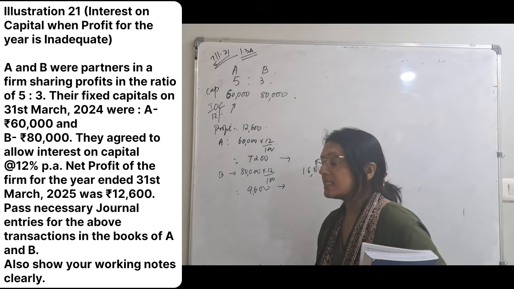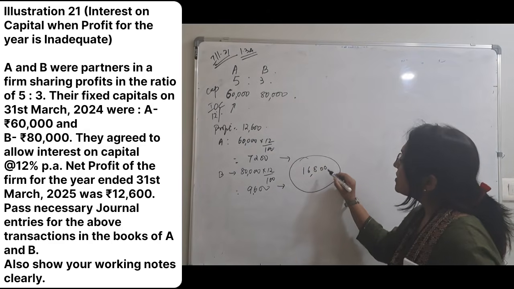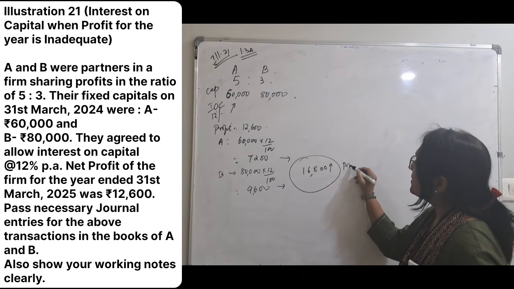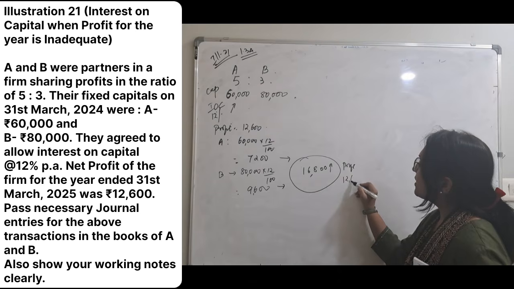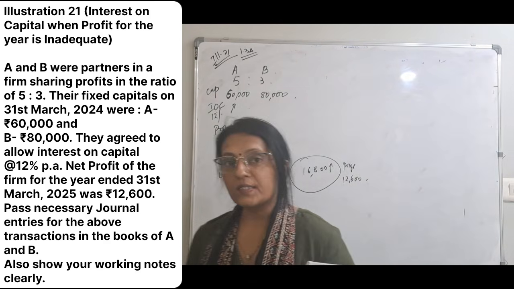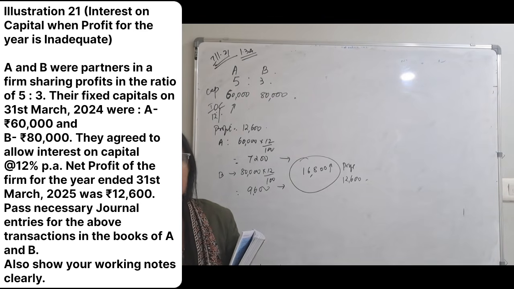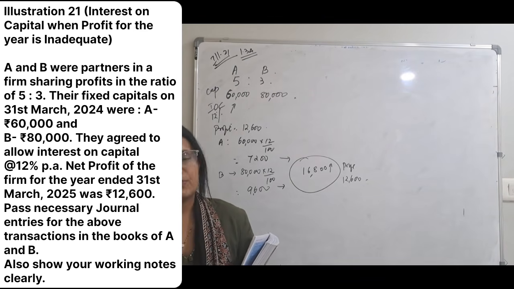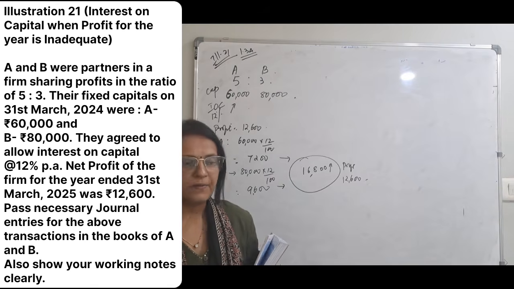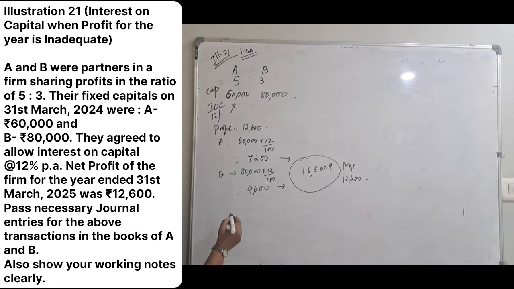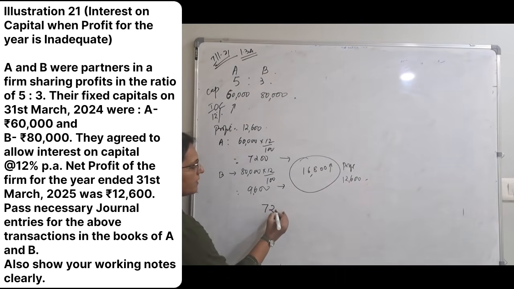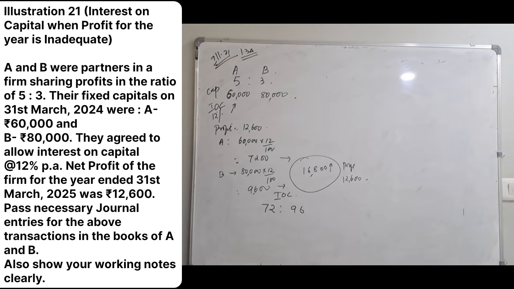It is 16,800, which is more than the profit. Profit is only 12,600. Interest on capital देने को तो बोला है, but it comes to 16,800. I don't have that much money because profit मिला है only 12,600. In this case, we have to give it in the ratio of your interest on capital.